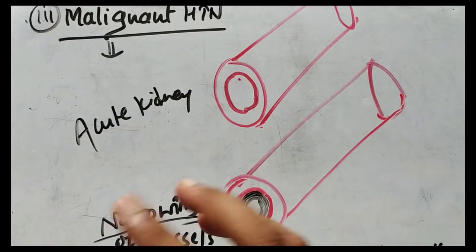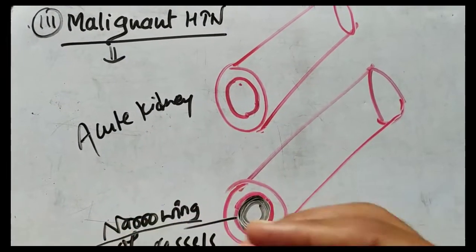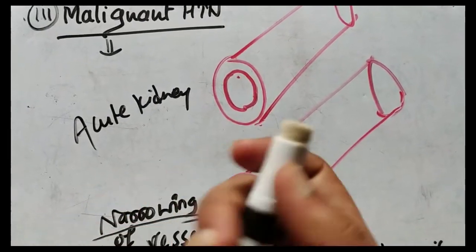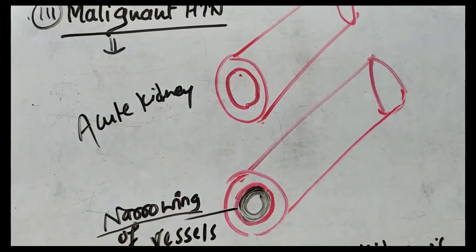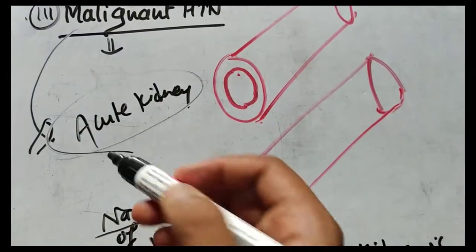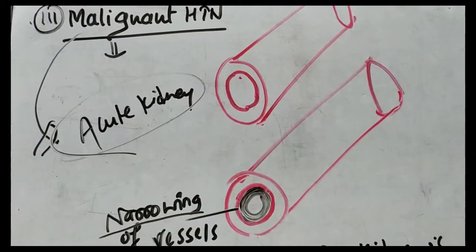You should know one thing: malignant hypertension usually causes chronic kidney disease rather than acute kidney injury. So acute kidney injury is one of the rare outcomes. Yes, it can cause an acute attack on chronic kidney injury.